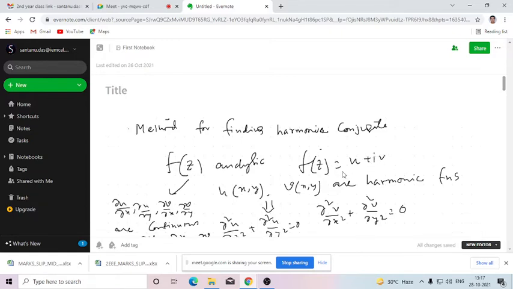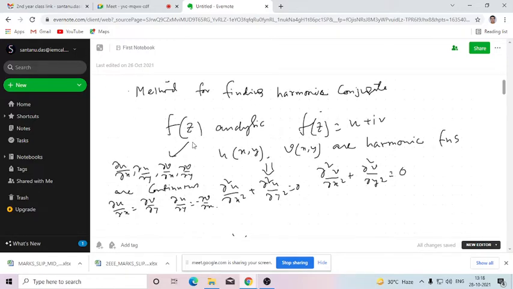So we don't need to know the values of both u and v together. Rather, if a function is analytic, if we know the real part, we can find the imaginary part, or if I know the imaginary part, we can find the real part. Then we can combine them in the form u plus iv to construct the analytic function. Is that clear? Yes, sir. Okay. So there are three methods we'll be studying here, by using which we can find the harmonic conjugate. Here u is called the harmonic conjugate of v, and v is called the harmonic conjugate of u, provided the function f(z) is analytic.